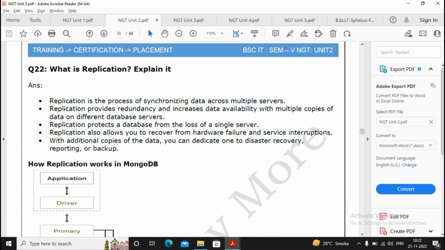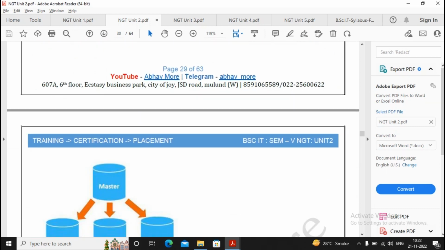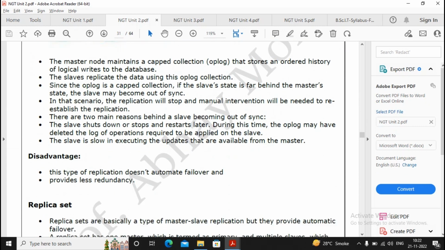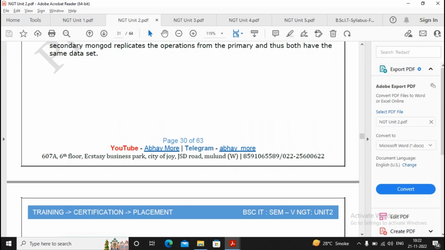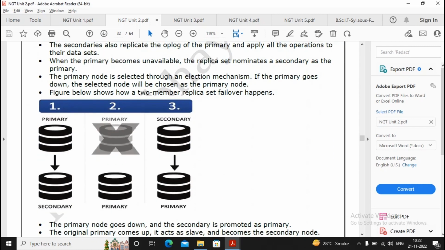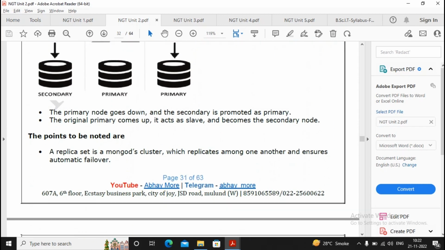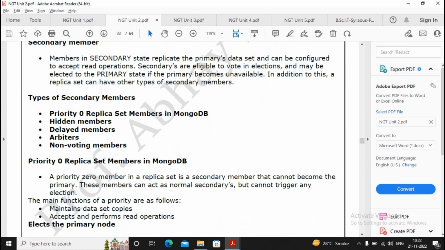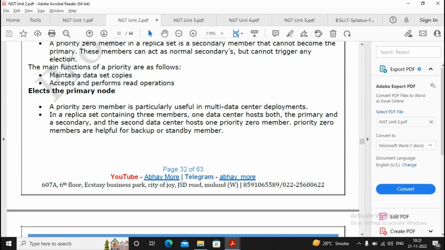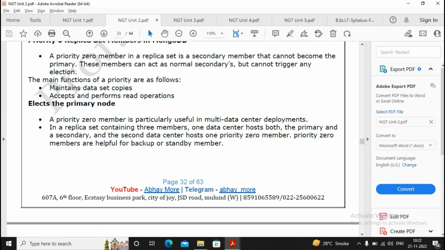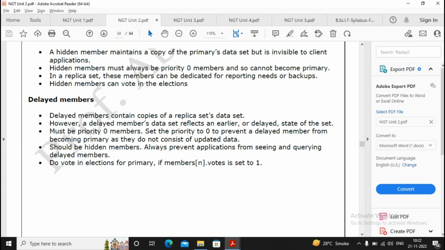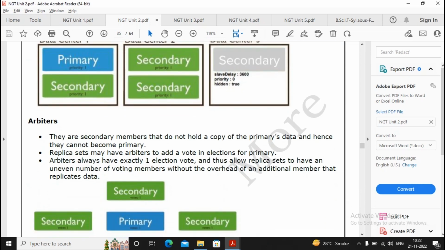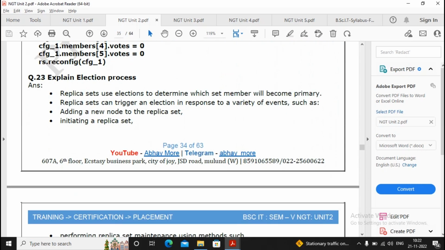I feel that this is quite an important question, so please prepare this answer properly. How do you go about replicating the server, and how will the data be replicated across multiple servers in MongoDB? The election process of MongoDB is also quite important. What will be the primary, how will the secondary be considered, and how will the primary be converted into a secondary? The election process is quite an important question, so please prepare that answer properly.